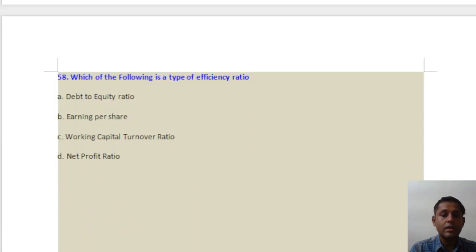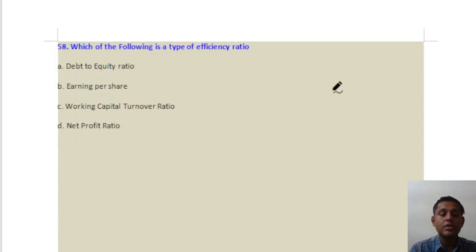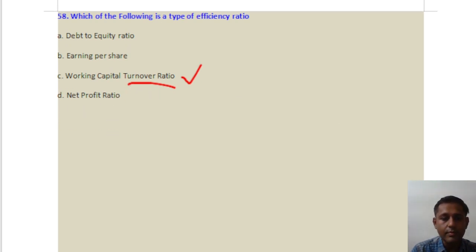Question number 58. Which of the following is the type of efficiency ratio? Efficiency ratio is also known as turnover ratio. So the given option C, which uses the word turnover, will be the correct answer. Debt to equity ratio is more of a solvency ratio. Earning per share is profitability. Net profit is also a profitability ratio. Option number C will be the correct answer.